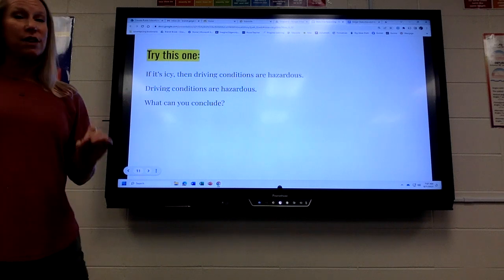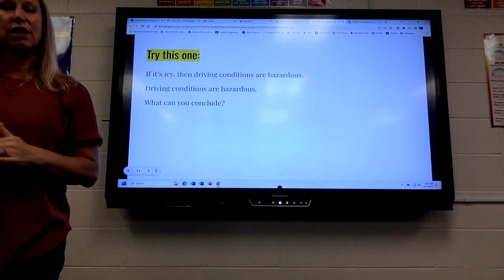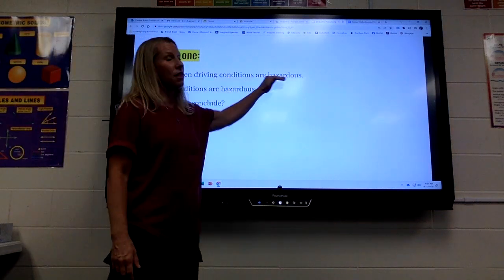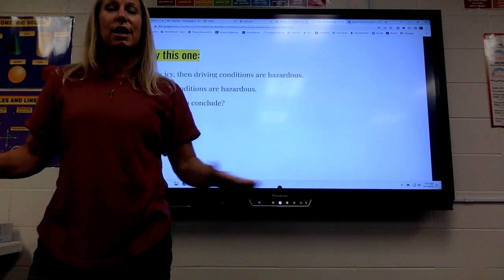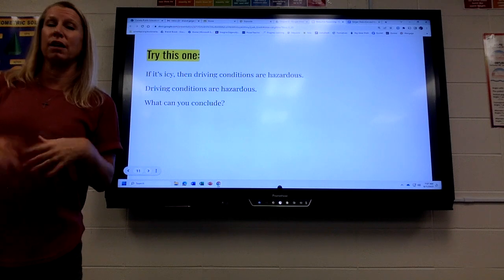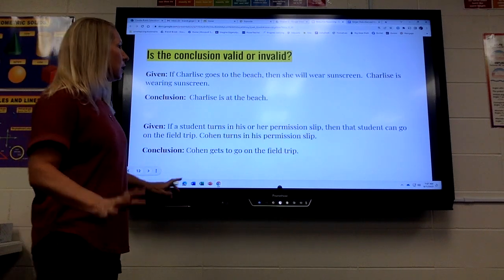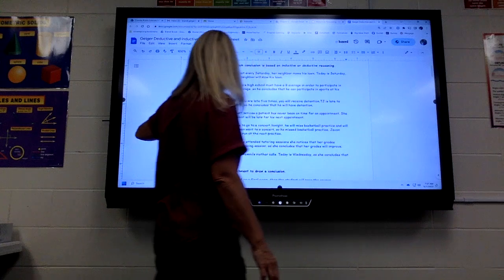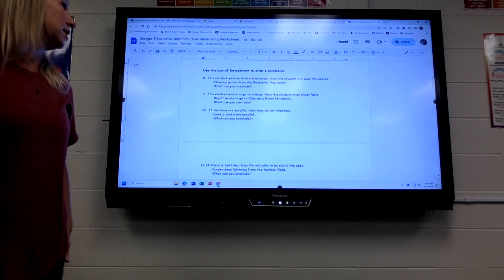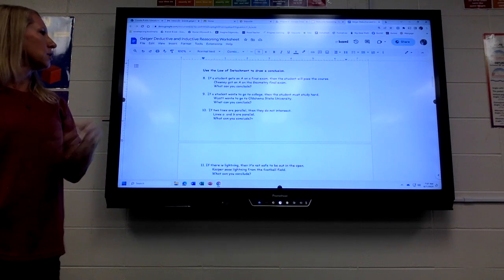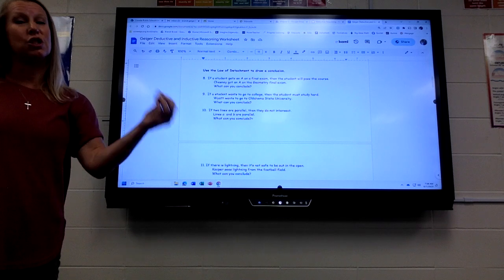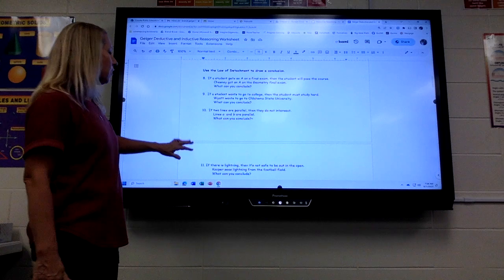So like on this one, if it's icy, then driving conditions are hazardous. The statement says driving conditions are hazardous. So since it goes along with the then part, you're going to say no conclusion. Just because driving conditions are hazardous does not mean it's icy. It could be raining, there could be a wreck, something else. So never conclude the if part. So you're going to have some problems like that. If a student gets an A on a final exam, then the student will pass the course. Chesney got an A on the geometry final exam, so what can you conclude? That she will pass the course. So you can only conclude the then part.